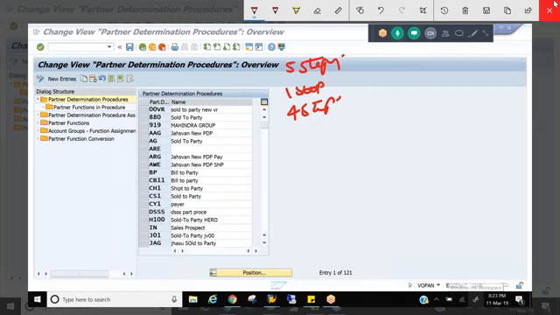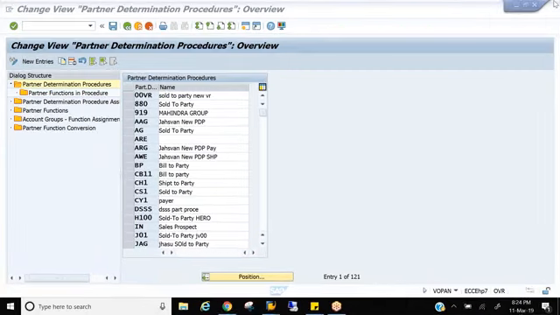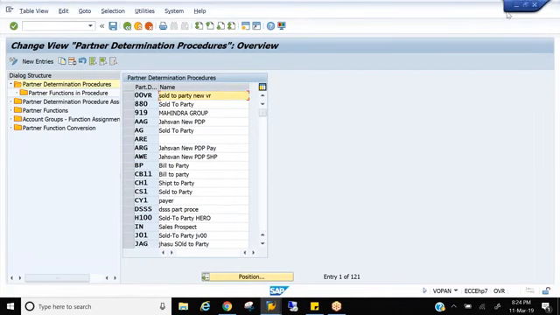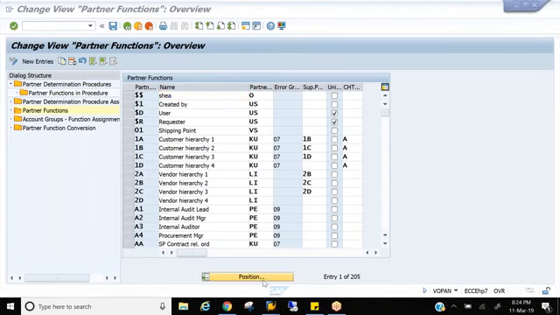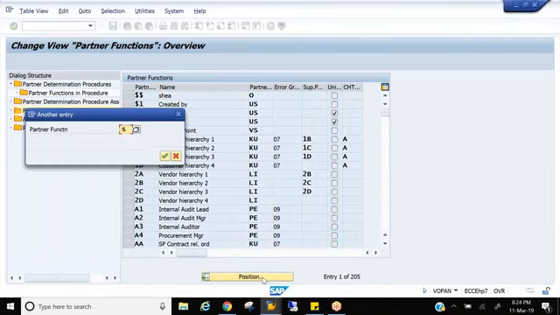Okay, so what is the first step of the partner determination procedure? That is this one. Partner functions is the first step. Double click on partner functions, and you can see SAP has provided lots of partner functions. Very, very important. One question at least you'll face in the interview: can you tell me some partner functions? So what all partner functions do we know?